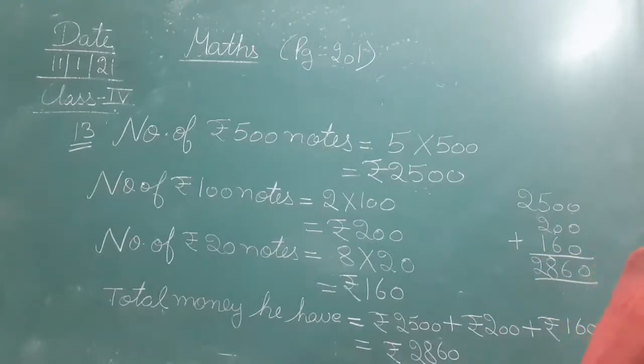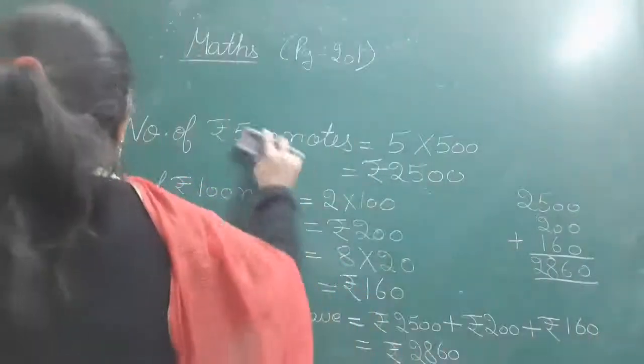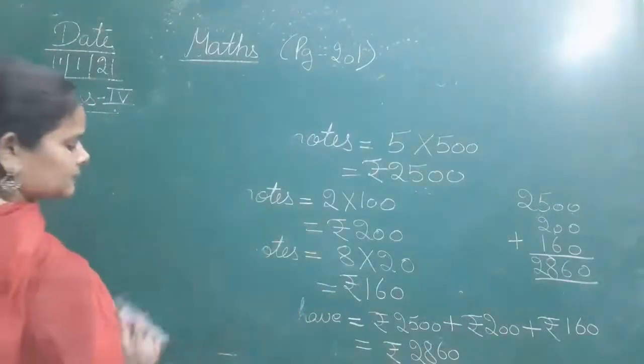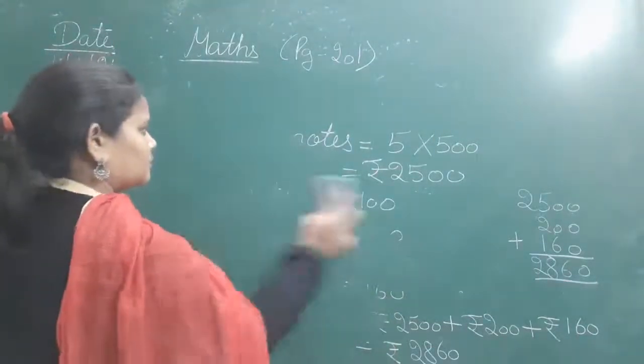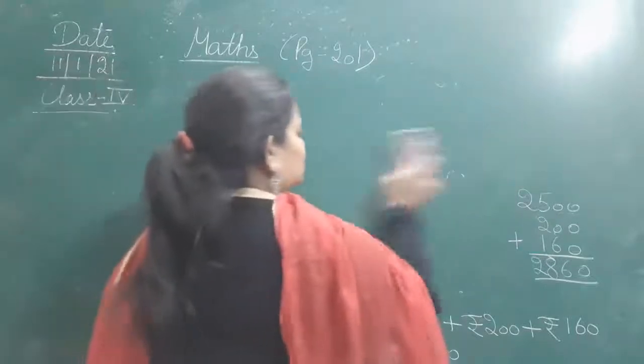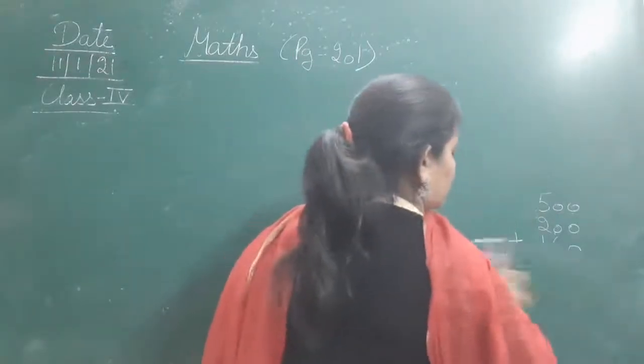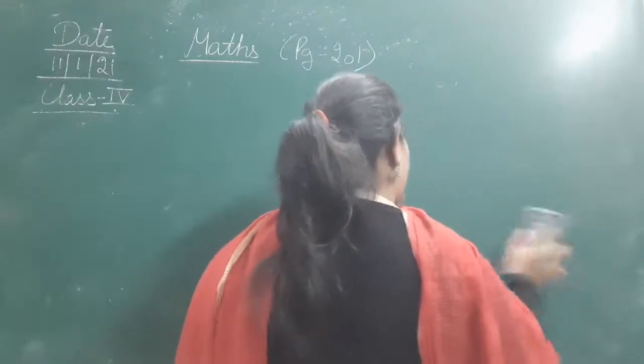Okay, chaliye. Next, question number 15. Now we will move to question number 15 from page number 201.